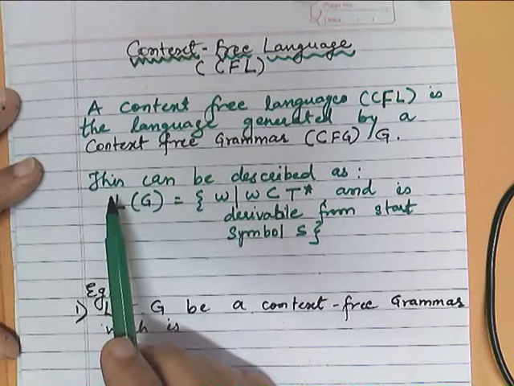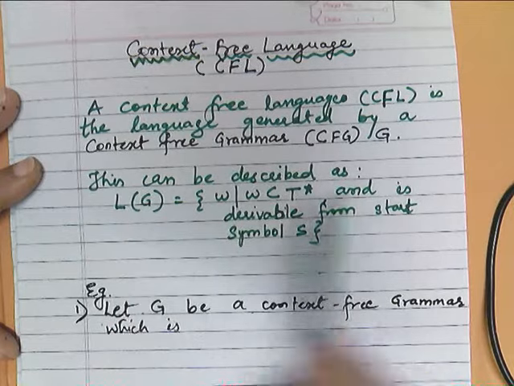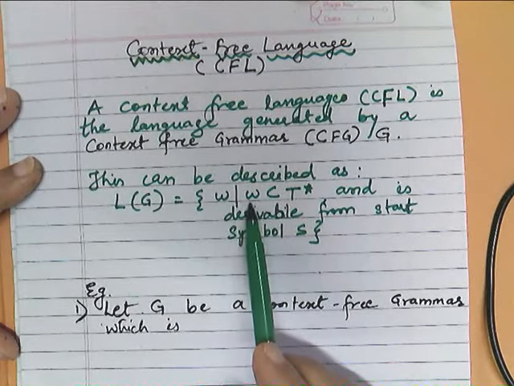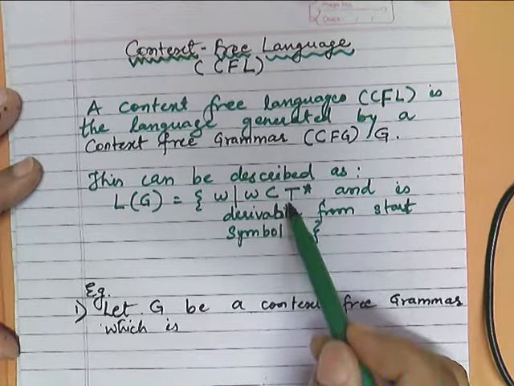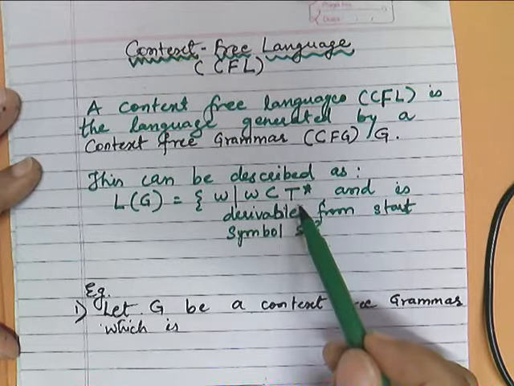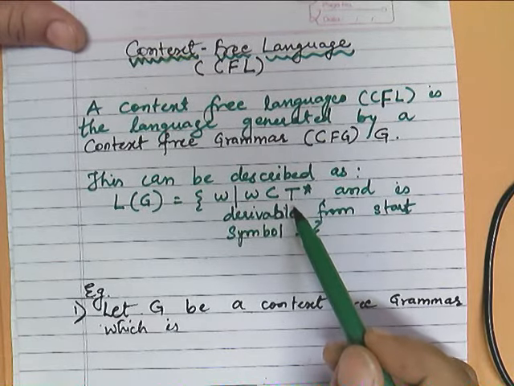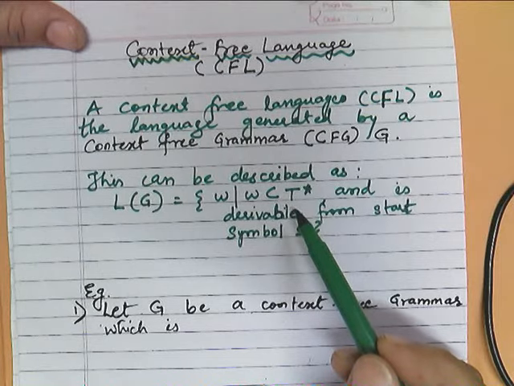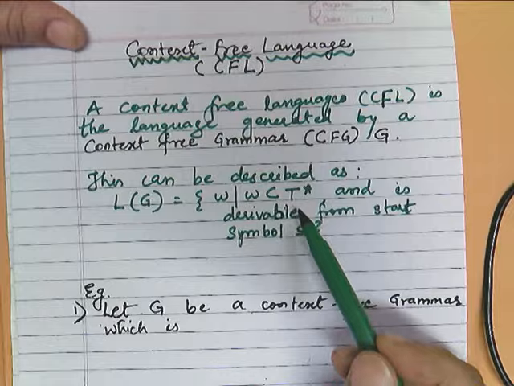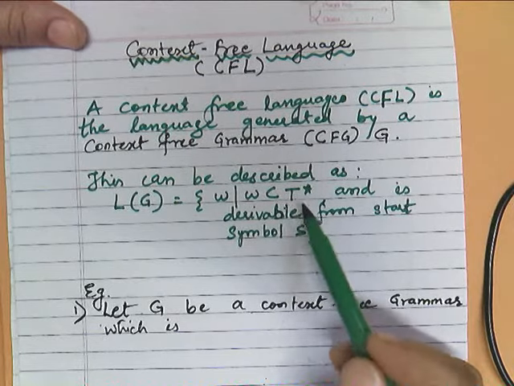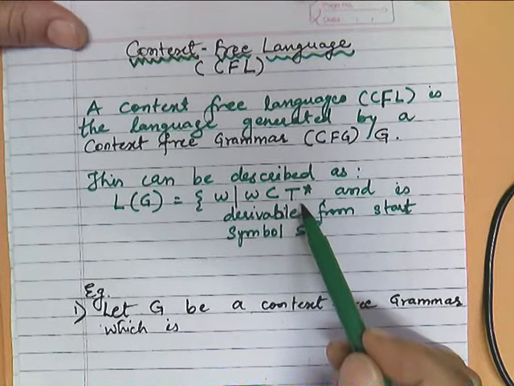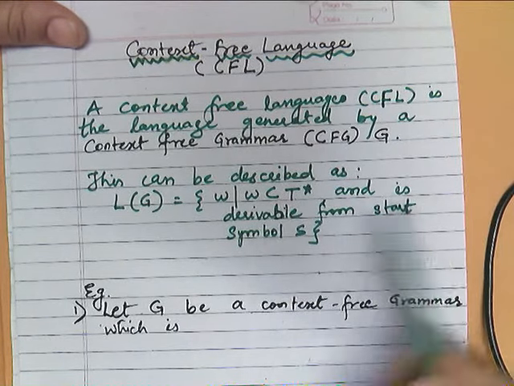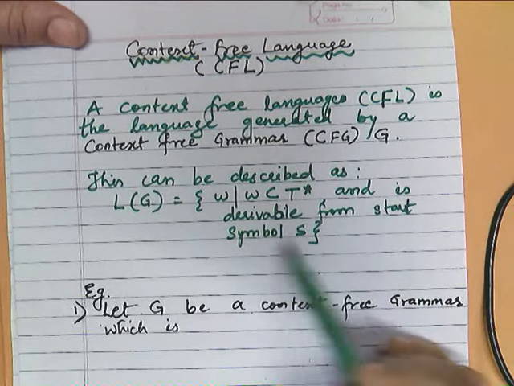How are we describing it? This can be described as L of G is equal to W, where W will be what? See here carefully, it is only a set of terminals. It is not a sentential form, or a combination of non-terminals and terminals. It is clearly a combination or set of terminals only, and is derivable from the start symbol.